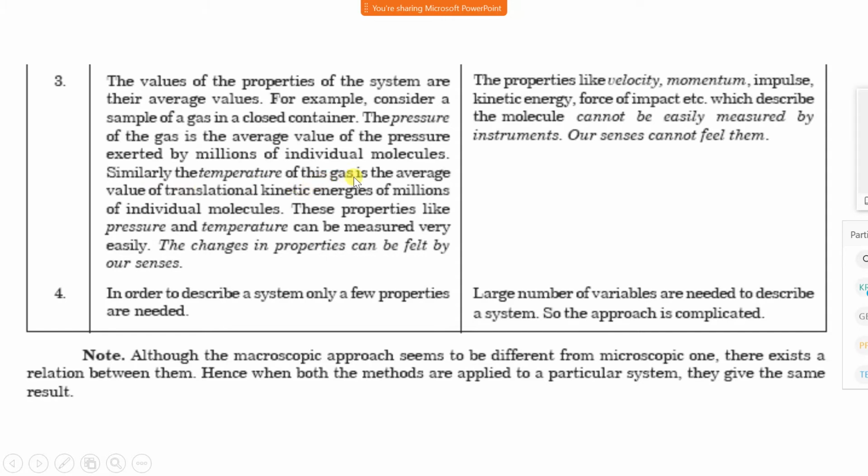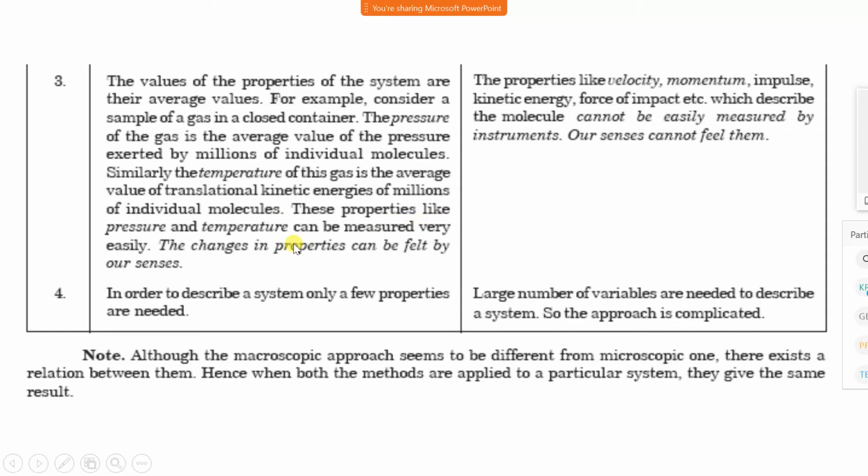Similarly, the temperature of this gas is the average value of the translational kinetic energy of millions of individual molecules. The temperature of a gas is considered as an average temperature determined by the kinetic energy of millions of individual molecules. Every molecule may have a different temperature, but we do not consider the temperature at a molecular level. We consider the average temperature of the complete gas.